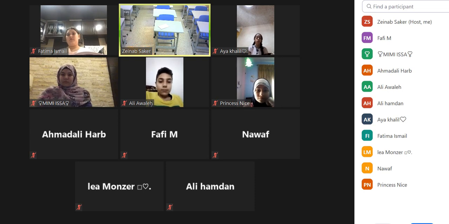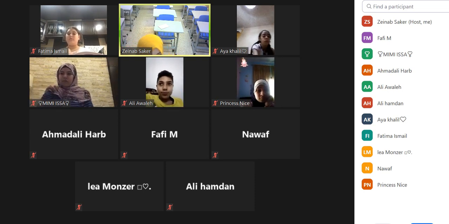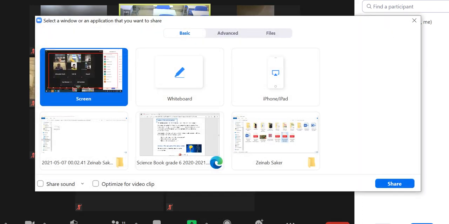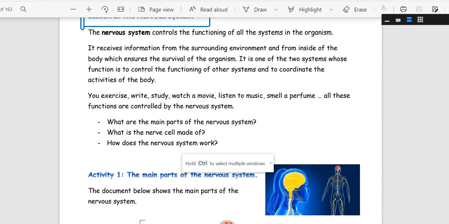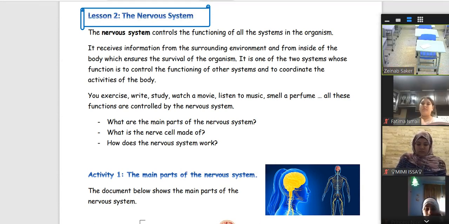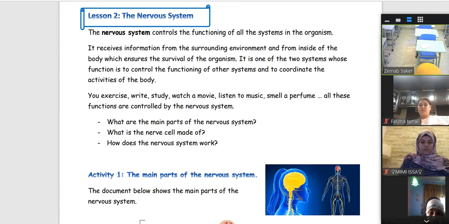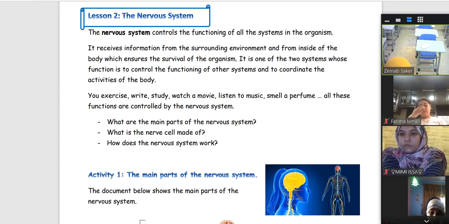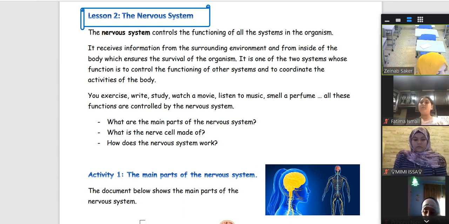In this session, we are going to repeat the explanation of the lesson about the nervous system that we have started before. So, moving back to our book, in lesson 2, the nervous system, as we said, is one of the most important systems in our body. But what is its role? Who can remind me what is the role or function of this system?